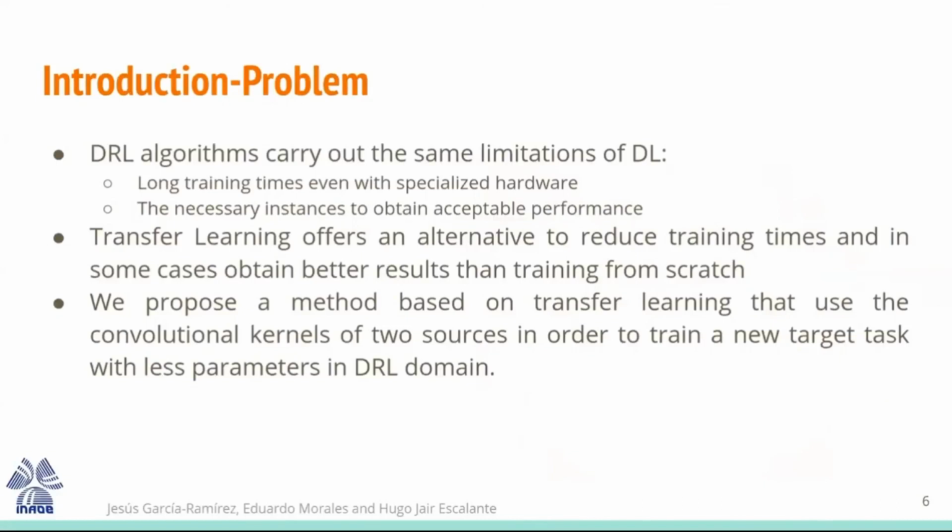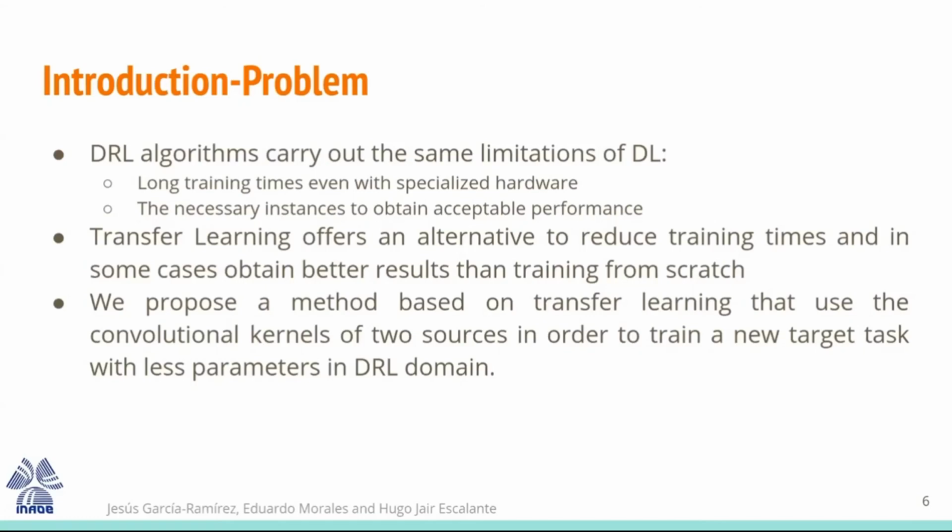Nevertheless, deep reinforcement learning algorithms such as Deep Q-Network carry the same limitations of deep learning. Two of the most important are the long training times, even with specialized hardware such as GPU or TPU, and the necessary instances to obtain an acceptable performance.